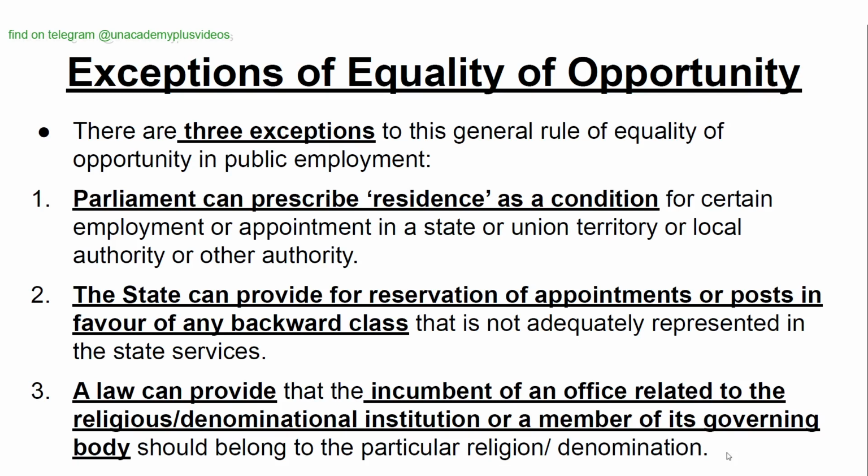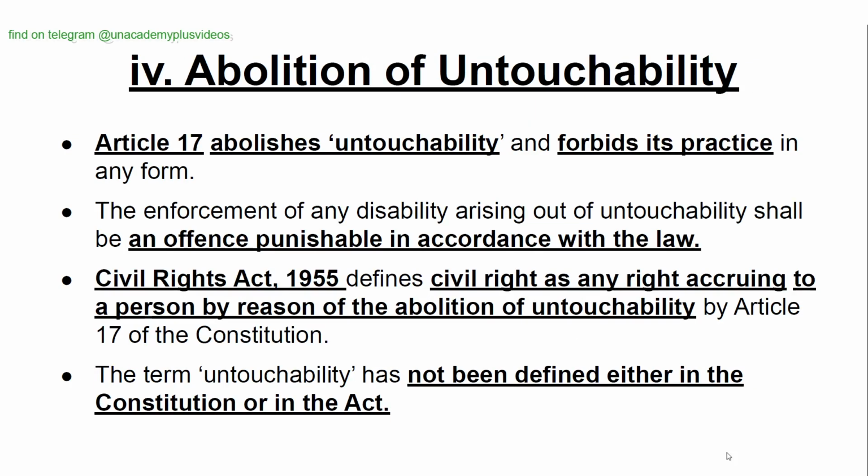3. A law can provide that the incumbent of an office related to the religious or denominational institution or a member of its governing body. Abolition of untouchability. Article 17 abolishes untouchability and forbids its practice in any form. The enforcement of any disability arising out of untouchability shall be an offense punishable in accordance with the law.